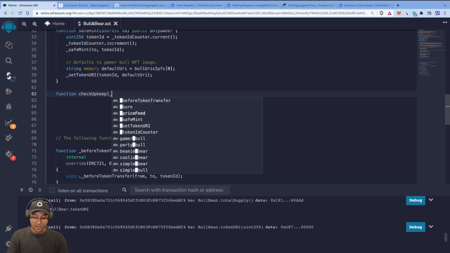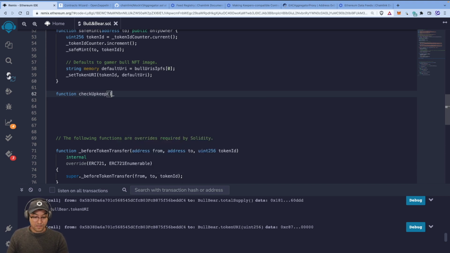And this is going to have something called bytes calldata. And I'll show you what that means a bit later. And then something called check data. Sorry, the calldata is called check data. But we're not actually going to use this at the moment. In fact, we're not going to use this at all for the purpose of the tutorial. And I invite you to take a look at the documents to understand what these are actually doing. But that's basically data that you can send when you register this NFT contract as an upkeep, something that needs to be getting regular keepers interaction.